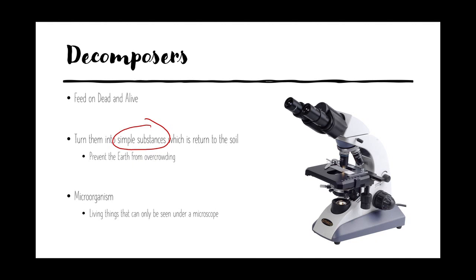So basically you can look at very, very tiny living things under a microscope because it allows you to zoom in. Because they can only be seen under a microscope, that's why they are called microorganisms. Organism means living thing, meaning living things that can only be seen under a microscope.